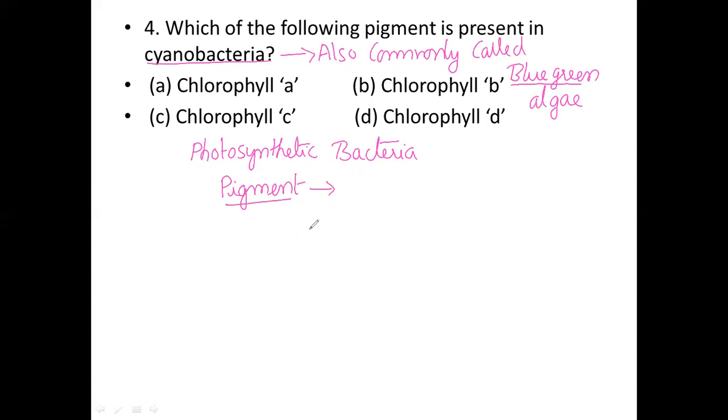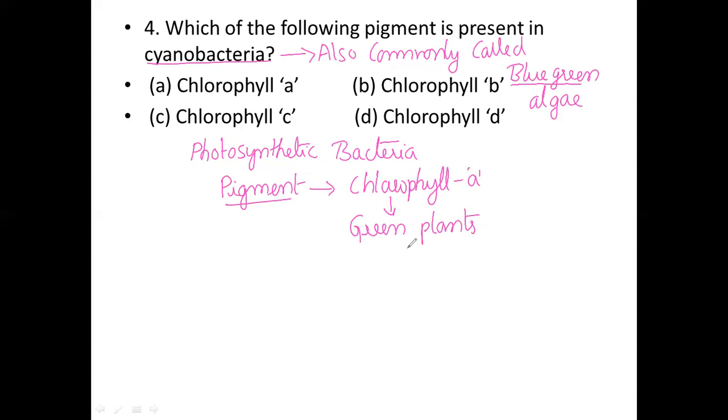Those pigments are present especially in cyanobacteria, and that pigment is chlorophyll A.